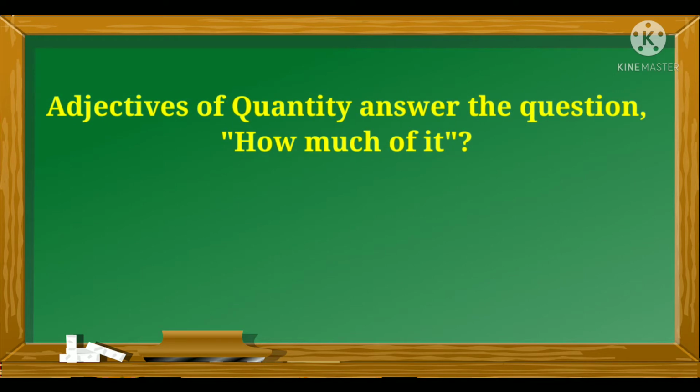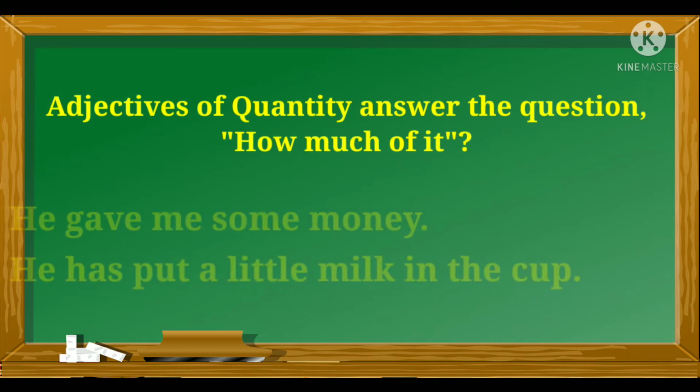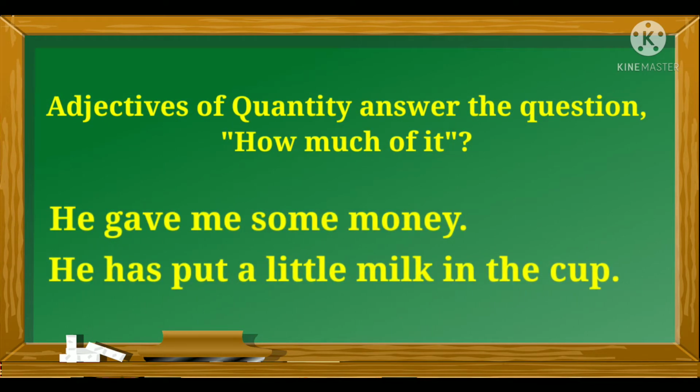Now, if you look at these two sentences, they are answering the question how much money he gave you, how much milk he has put in the cup. And adjectives of quantity are usually used with uncountable nouns. If you look at these two sentences, here the words money and milk are uncountable nouns.